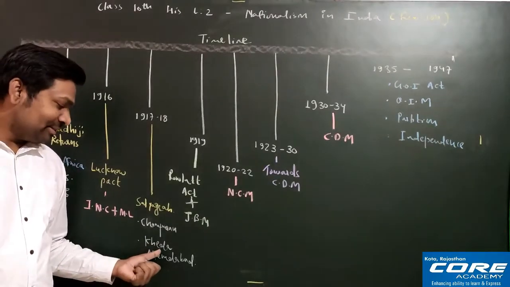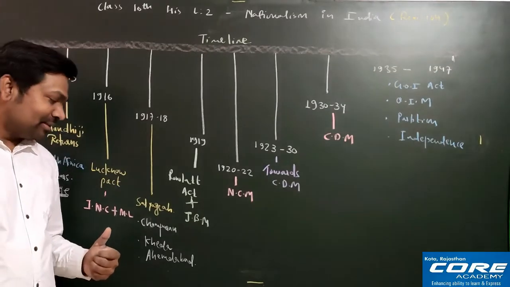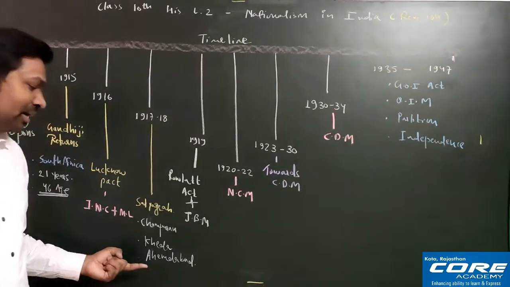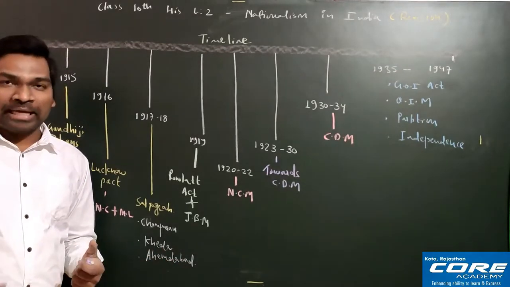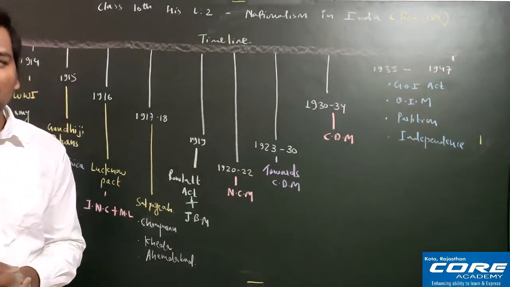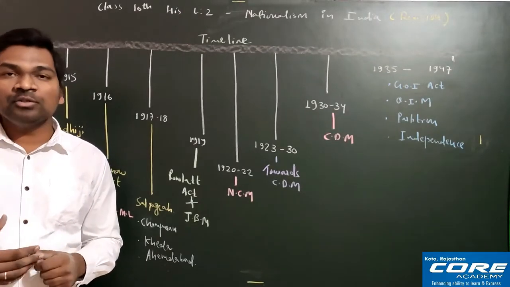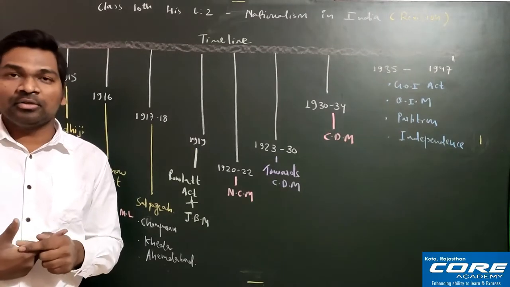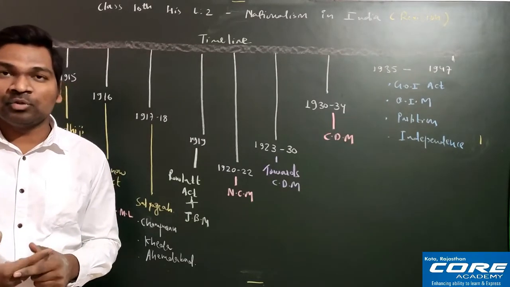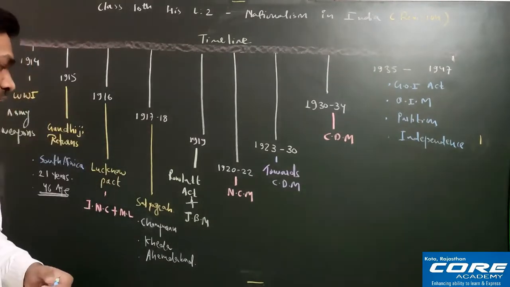So you can understand this was also a successful event. And after that, we have the Ahmedabad mill worker strike that also took place in Gujarat only. Actually, what happened in the Ahmedabad mill worker strike is that the mill workers were facing a lot of problems, because they were working for long hours, they were not getting proper wages, their living condition was very pathetic, and they were not getting any safety tools and technologies also.